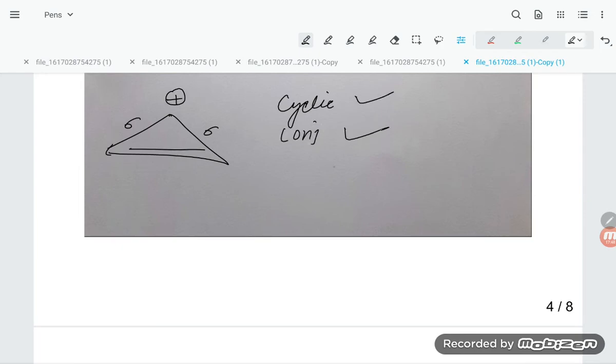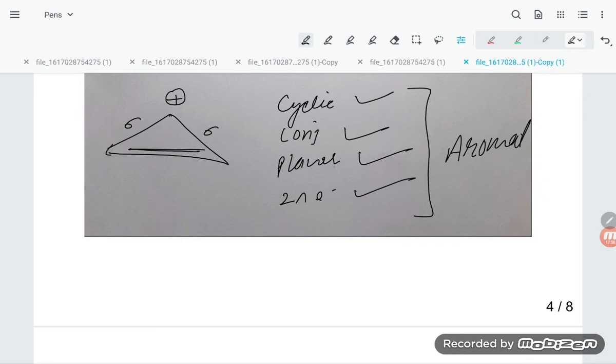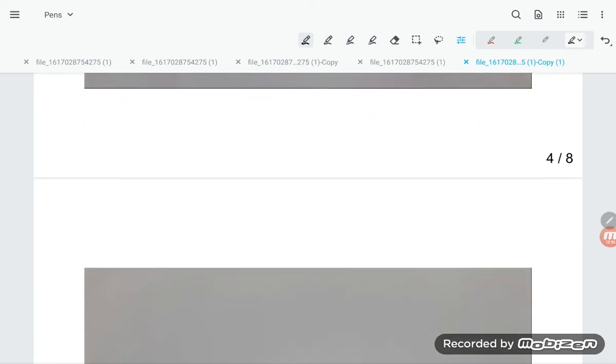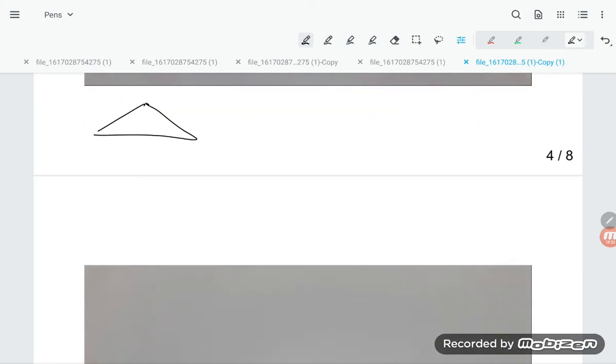Conjugation, if you see, that is okay. Planarity, you see, this is planar. Now pi electrons: 2 pi electrons, because only one double bond is there. So these are all the conditions. So this becomes what, students? That becomes aromatic. Suppose for the same compound you put a negative charge here, so that is